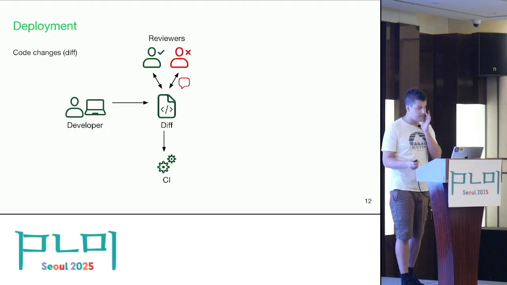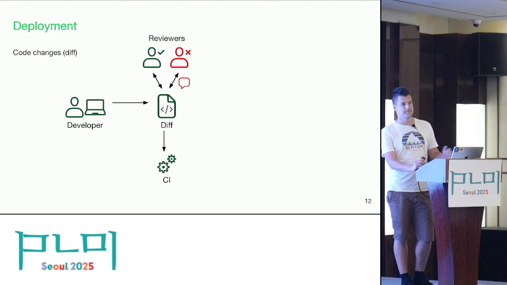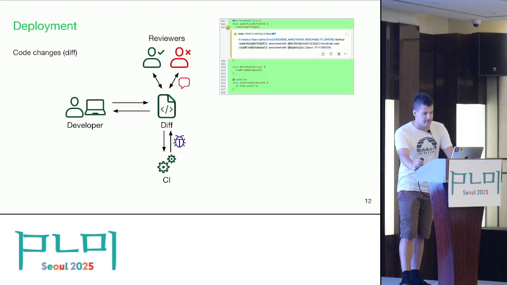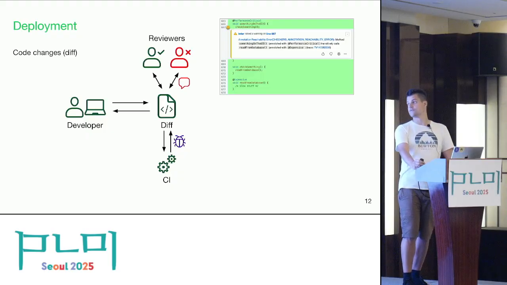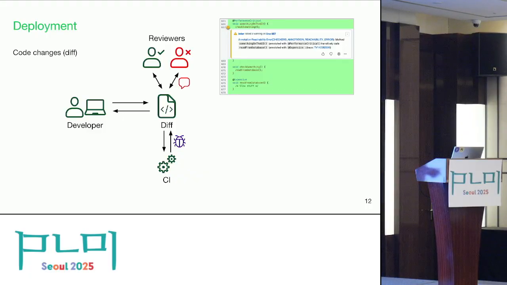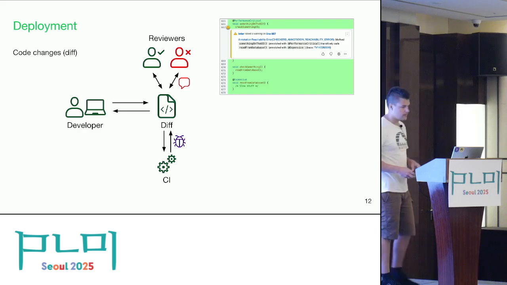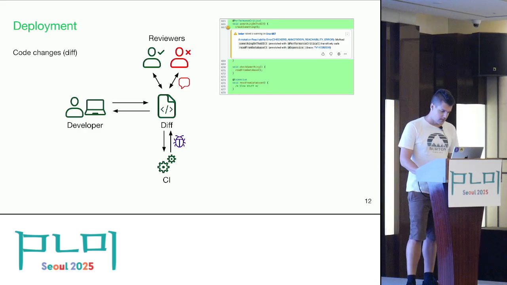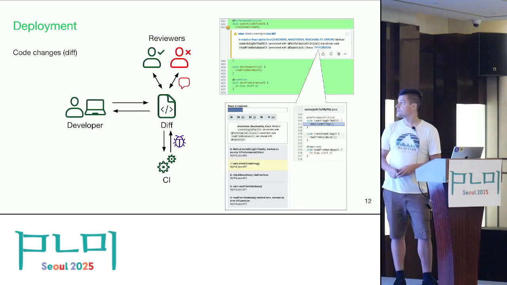And at the same time, we also have CI running with tests, static analysis, and all sorts of checks. And this is where, for example, Infer would report this bug. So if you would submit this example, then Infer would tell you that you have this problem with performance critical calling the expensive function. And then we also have a trace.